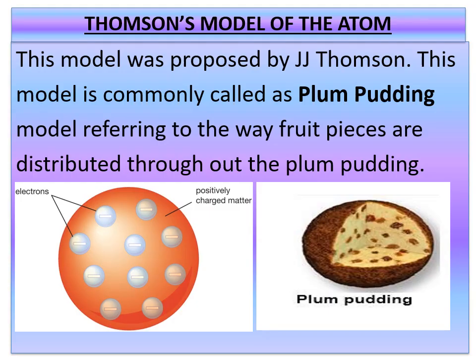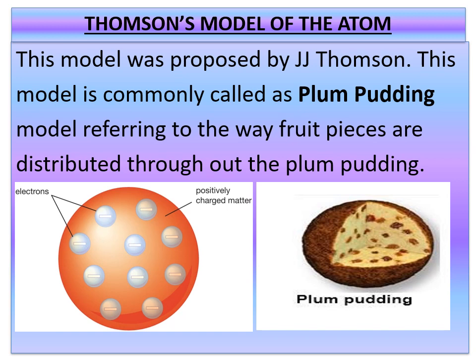The first atomic model to understand the structure of an atom was given by J.J. Thomson, so we call this atomic model by his name. What we are going to discuss is Thomson's model of an atom. This model was proposed by J.J. Thomson. Already we have discussed Joseph John Thomson. This model is commonly called the plum pudding model, referring to the way the fruit pieces are distributed throughout the plum pudding.